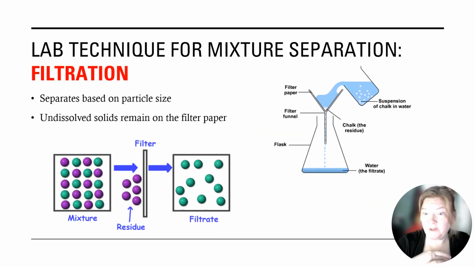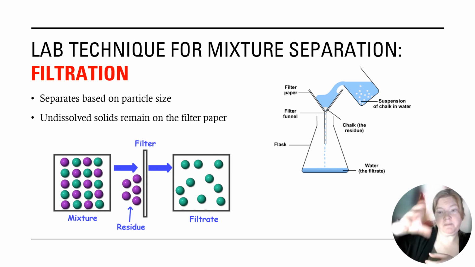Now, when we're talking about the ones we're usually tested on that you really need to remember, here's one: filtration. This is a separation based on particle size. Some things pass through the filter paper and others don't. We typically use this when we have something that doesn't dissolve in the liquid. So we pour it through, the liquid goes through, okay? And then the solid pieces remain on the filter paper.